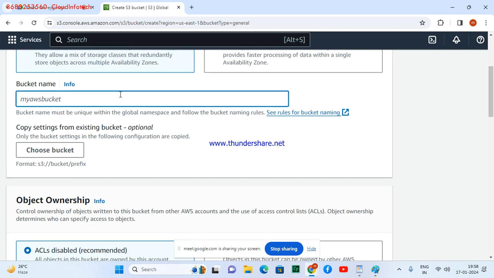I'll say this is going to be my website. I want to host a website, so I'll give the name of the website, the domain name. If you want to host a website, you have to give the domain name. For example, I have cloudinfotech.com, cloud infotech training, or cloud infotech Azure.com.